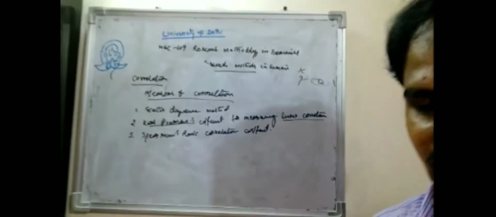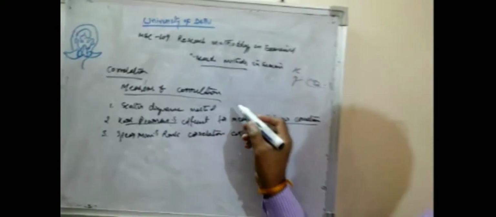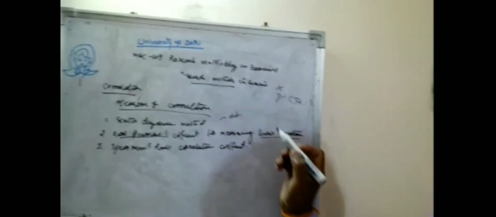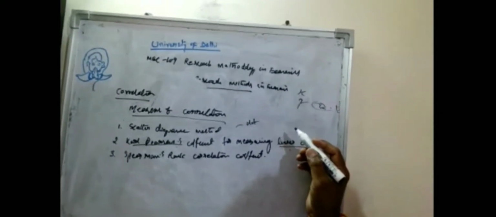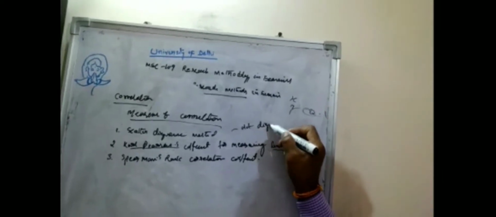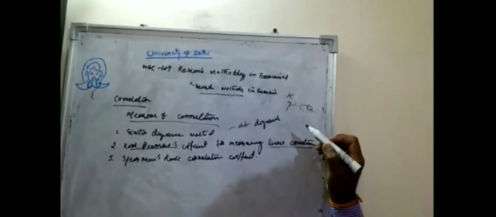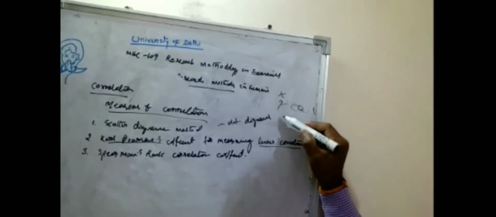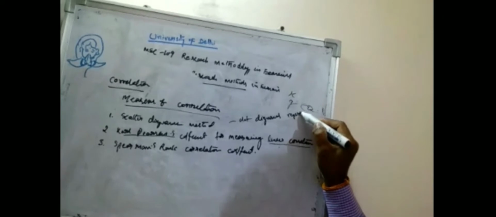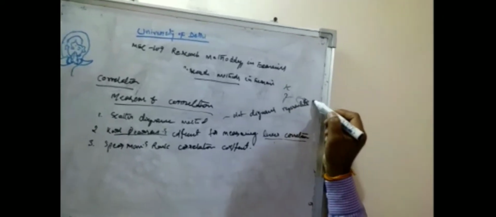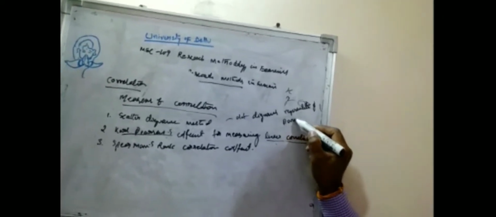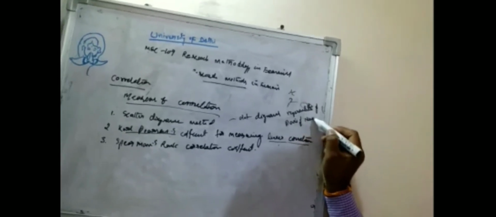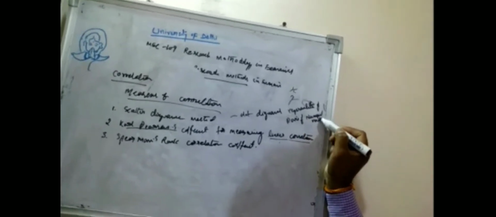The relationship between the two variables is shown as dots.